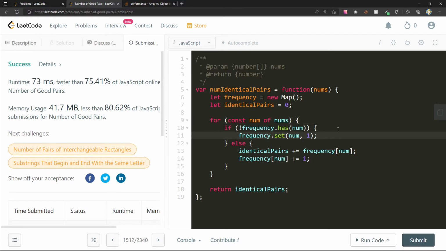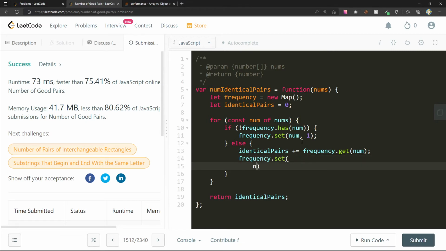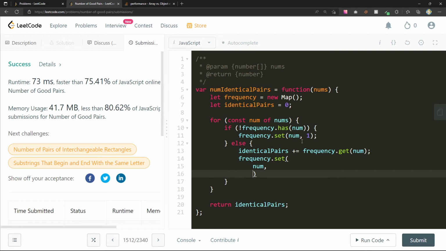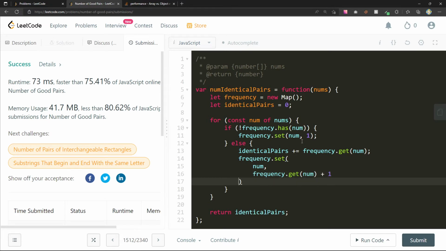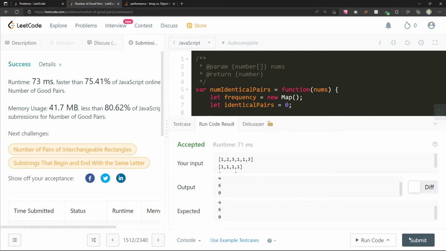Else identical pairs plus equals frequency dot get num. And now I'll have to set it, which is the part that's kind of annoying. Let's put this on 2 lines. Frequency set num to frequency dot get num plus 1. So does this work? 460. Still about the same.